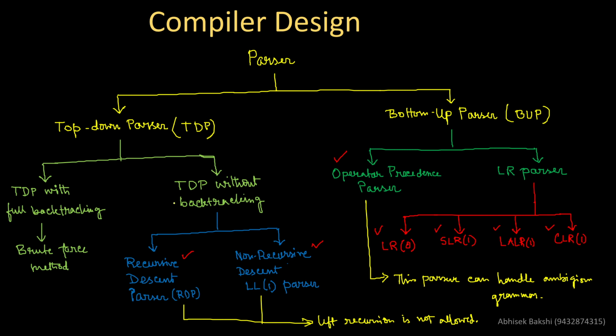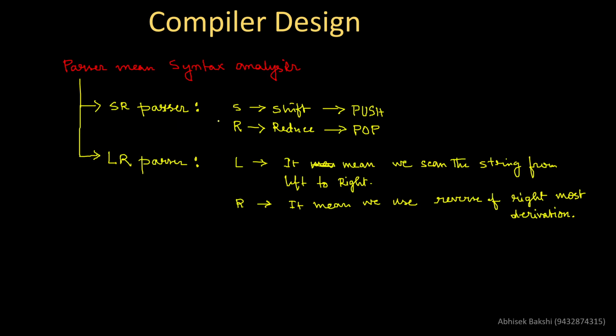So we will realize what exactly top-down parser and bottom-up parser are, and how it is done, in the next class, and then we will go through the different top-down and bottom-up parsers one by one. We will see the algorithms. We will have to solve different types of problems over here. And then I hope the meaning of all this, which may not be clear to you right now about this SR or this LR, will be clear very soon, as we continue with the different parsing algorithms. So we can stop over here for today. Thank you.